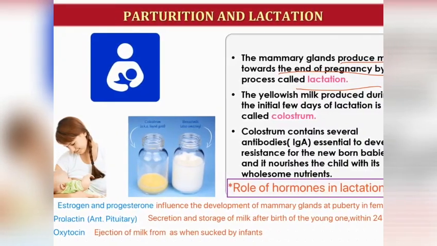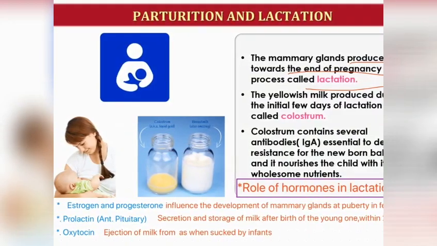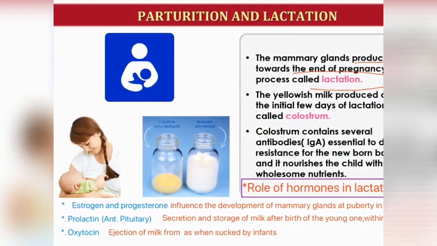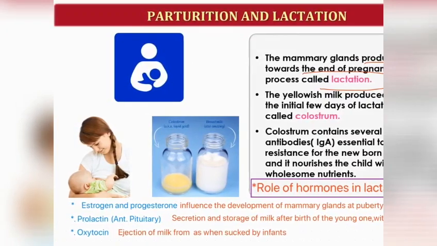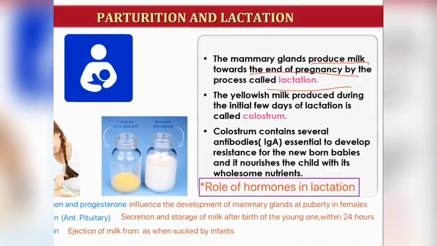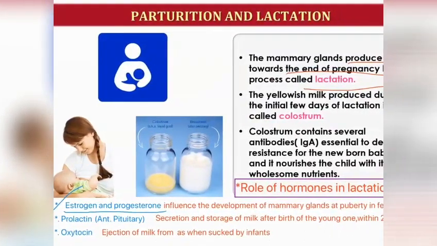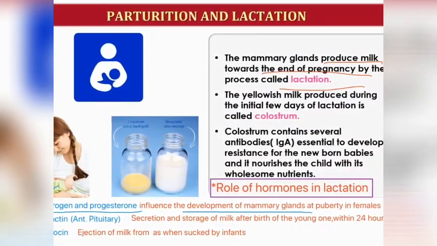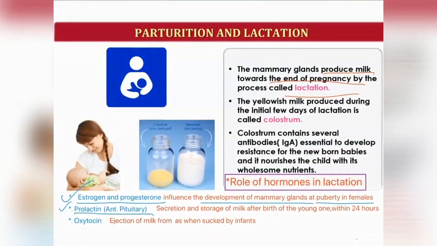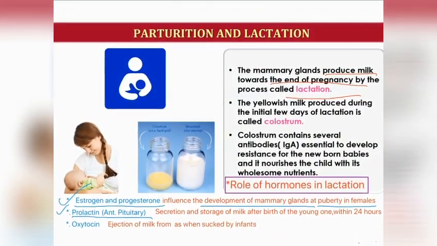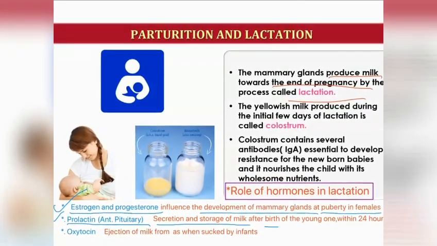Okay, now there are some roles of hormones in lactation. Some roles are played by hormones. Let us see one by one which hormone plays what role. Role of estrogen and progesterone: these influence the development of mammary glands at puberty in females. Prolactin is secreted from the anterior pituitary lobe, and this causes secretion and storage of milk after the birth of the young one.